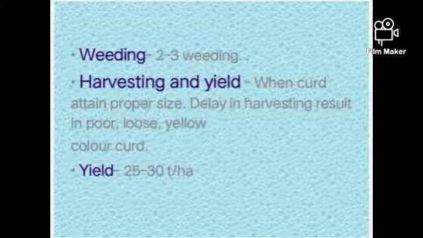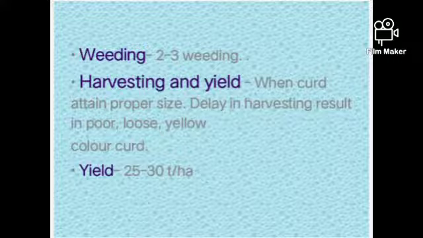Harvesting and yield: harvest when curds attain proper size. Delay in harvesting results in poor, loose, yellow colored curds. The average yield for cauliflower is 25 to 30 tons per hectare.